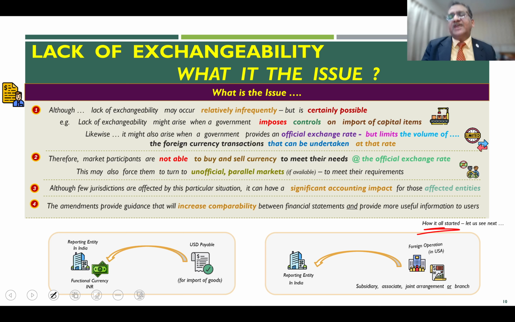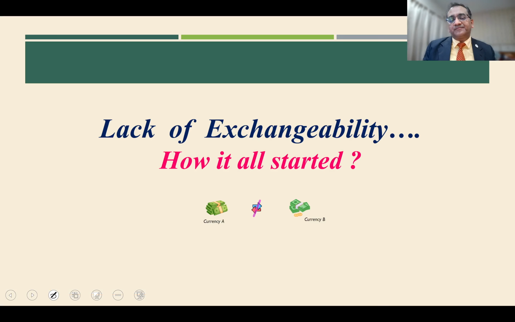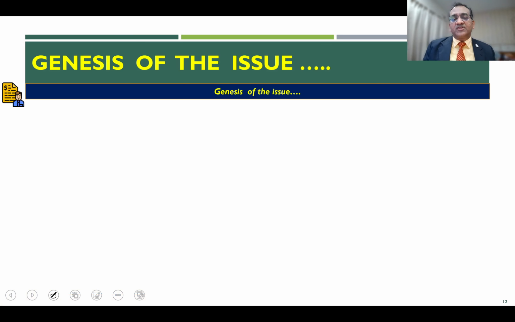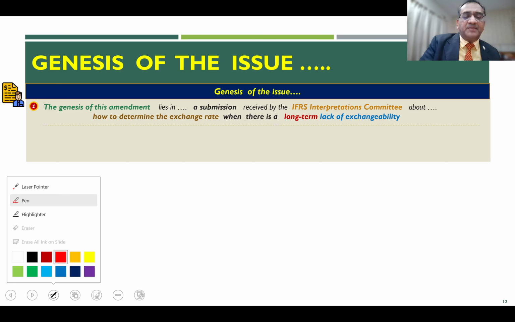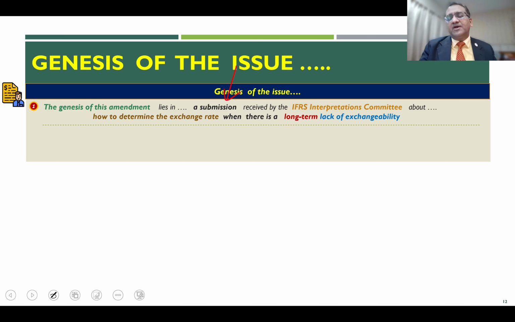Now, how it all started, what triggered the standard setters to think about this issue and propose the amendment. Let us see what the genesis was. The genesis of the issue lies in a request received globally by the IFRS Interpretations Committee about how to determine the exchange rate when there is a long-term lack of exchangeability.